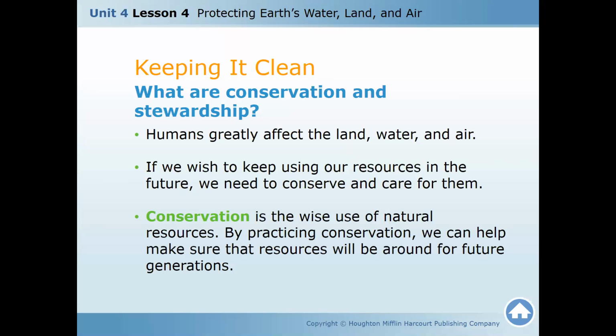It's the wise use of natural resources. Wise use means when you are using water, please think and save water. When using land, use it wisely. By practicing conservation, by saving resources, we can help make sure that resources will be around for future generations.